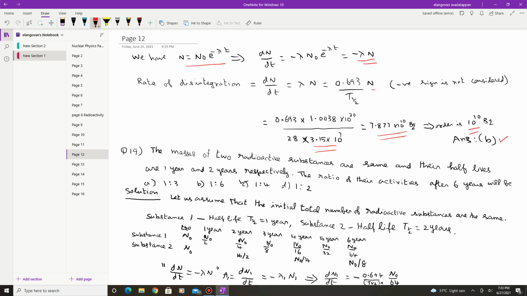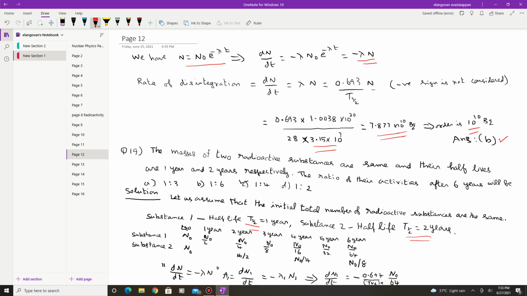The next question: the masses of two radioactive substances are the same, and their half-lives are 1 year and 2 years respectively. The ratio of their activities after 6 years will be? So the solution: let us assume the initial total number of radioactive atoms is the same. For substance 1, the half-life is 1 year. For substance 2, the half-life is 2 years. So now let us form a table.